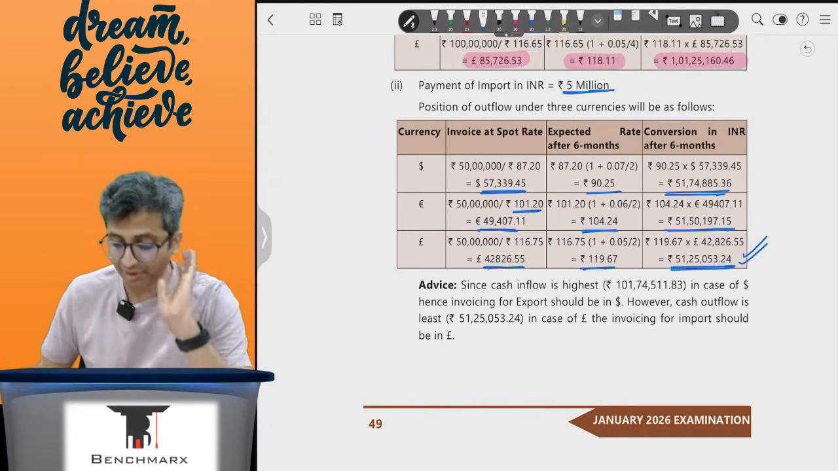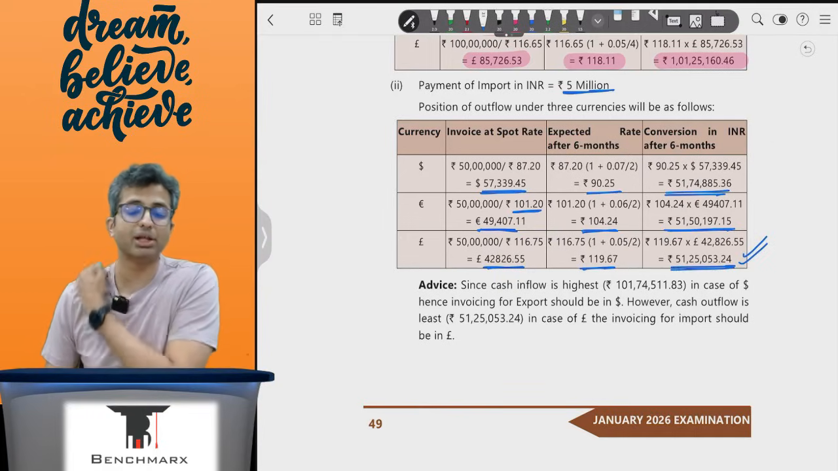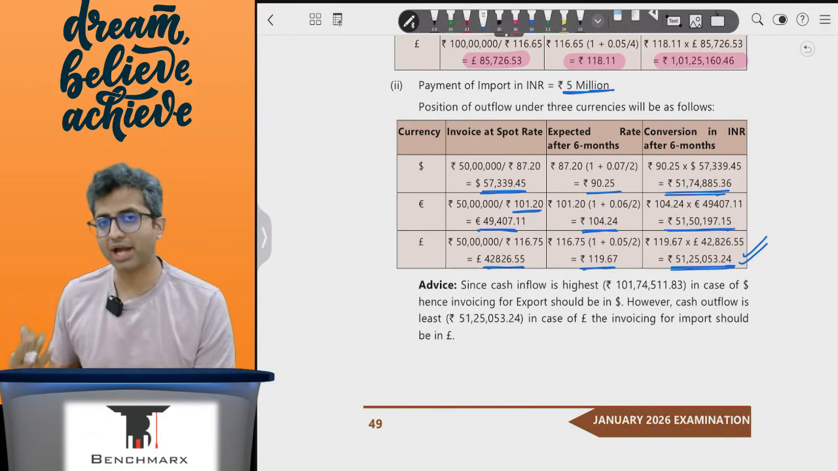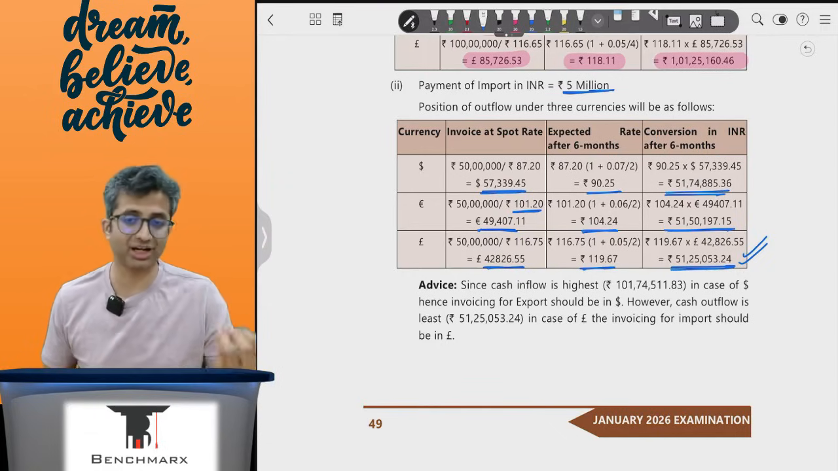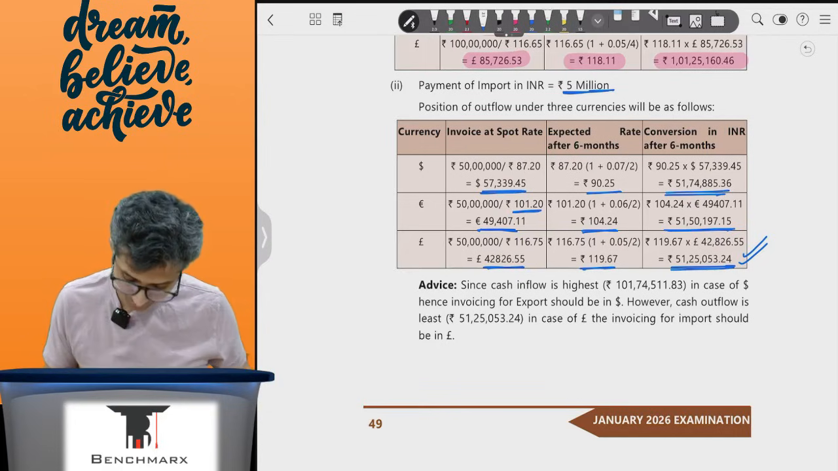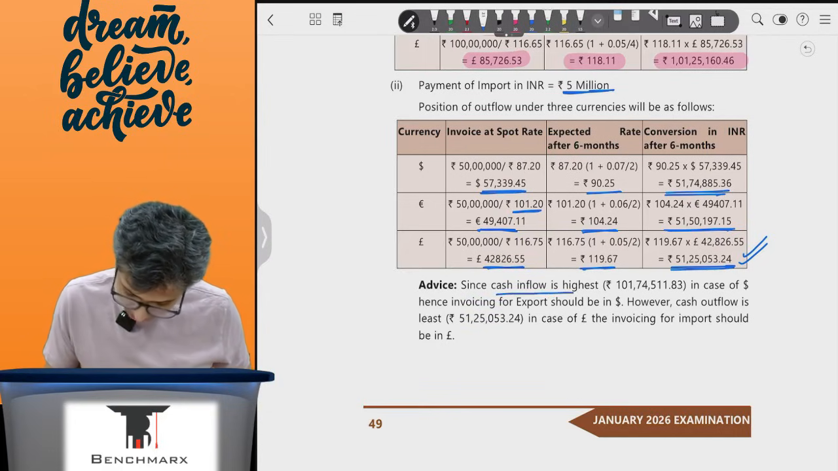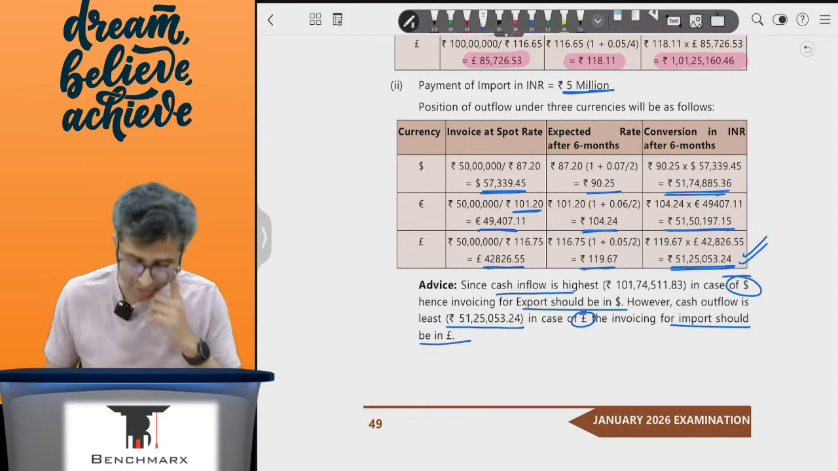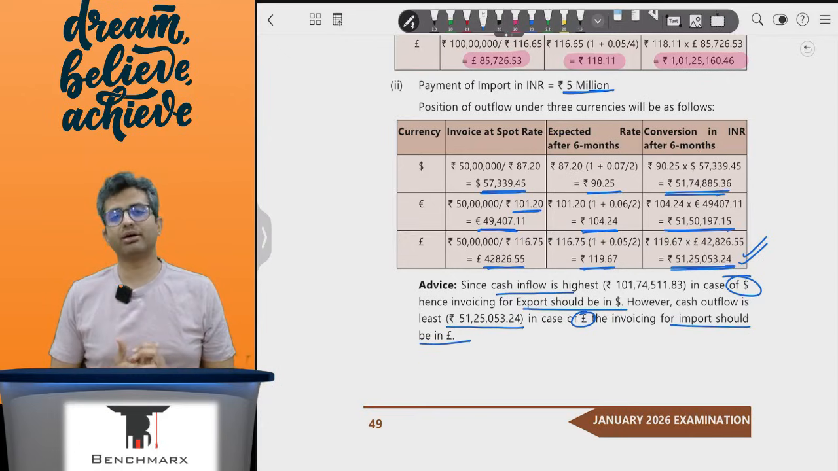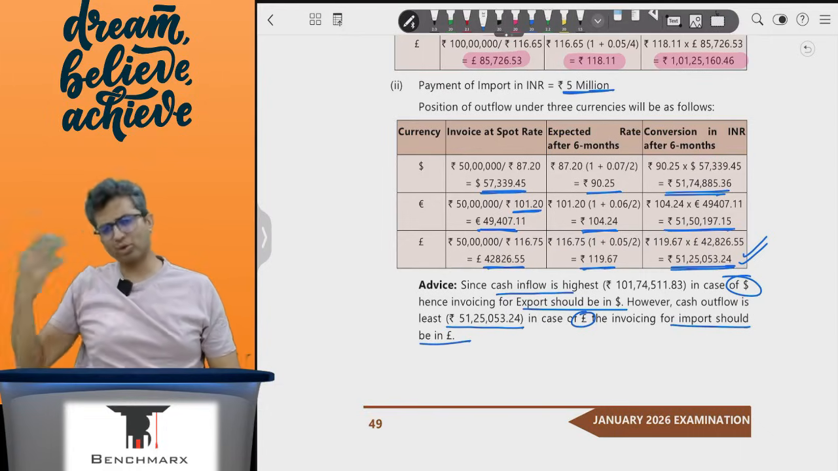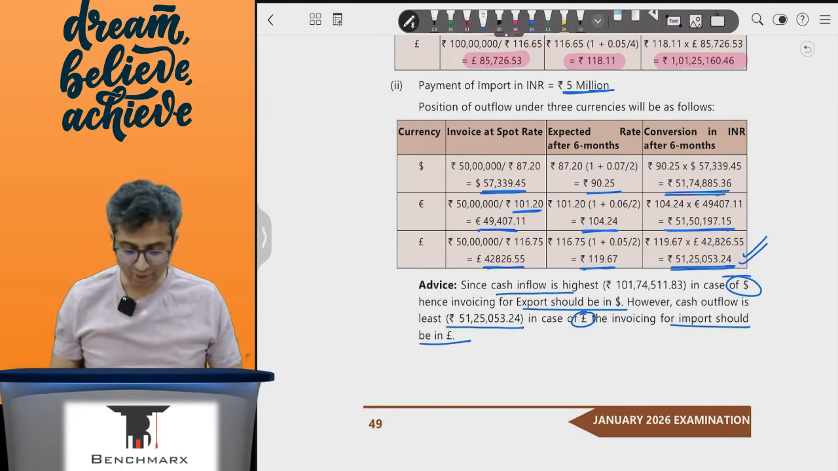As an importer, I would prefer to pay the least, and hence the import bill I will place in pound and the export bill in dollars, so that I can get the highest cash inflow from the export and have the lowest cash outflow for import. So cash inflow is highest in case of dollars, so export should be in dollars. Cash outflow is least in case of pounds, so the import should be in pounds. If you are able to crack one of these rows in export and one of these rows in import, I believe the others you can calculate.